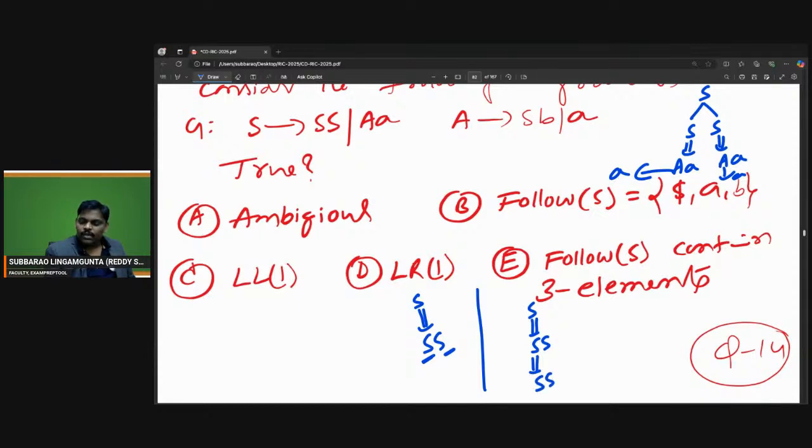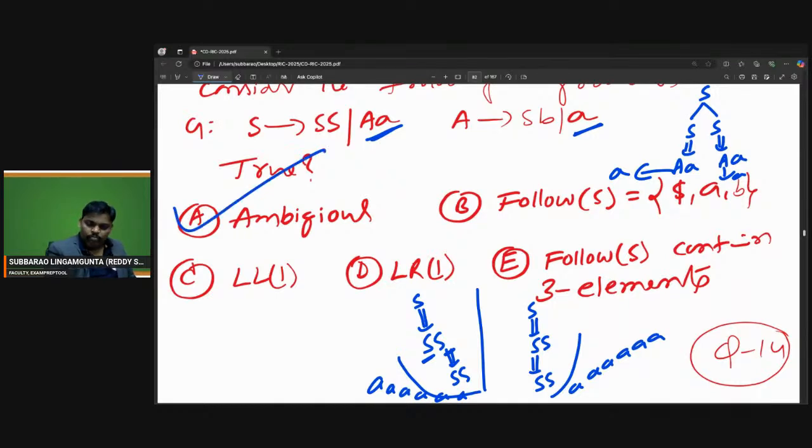It is the same story. Here also triple S, here also triple S. To generate triple S, S can be AA, where A is replaced by A only. So to generate 6 A's, this is one way, and this is one more way. Please check properly. This is an ambiguous grammar.